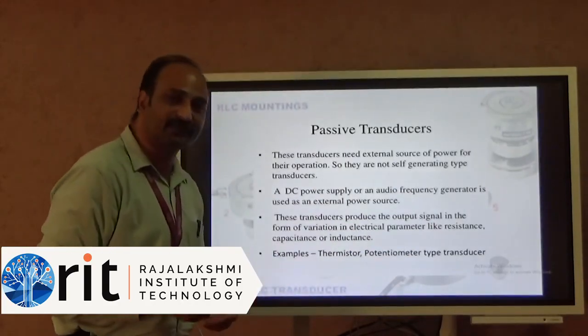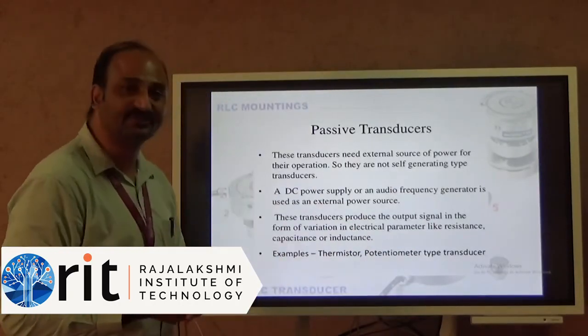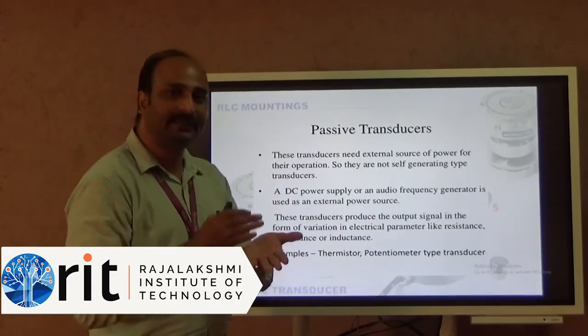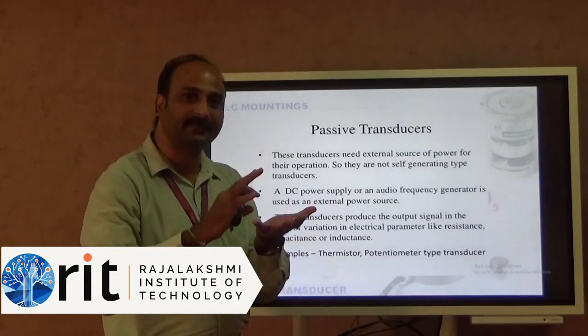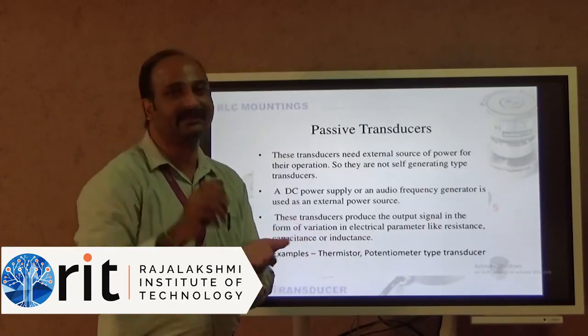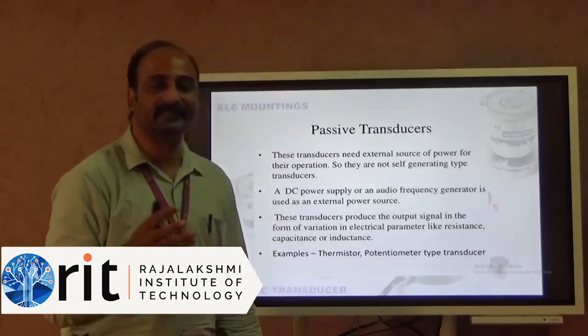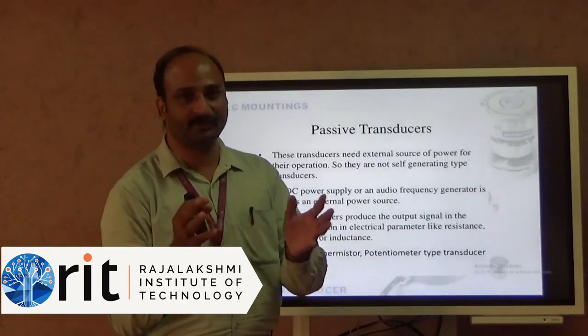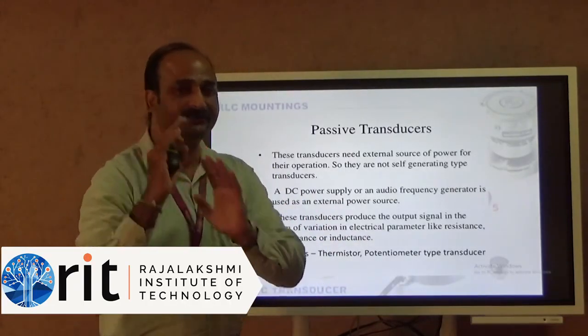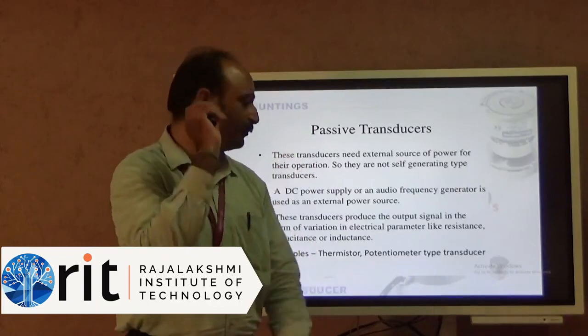So examples for this passive transducer are thermistors. You know about thermistor? Thermistor means thermal resistor. The resistance will vary because of the thermal property. Then the potentiometer type transducers. Potentiometer type transducer means the voltage will vary based on the movement.